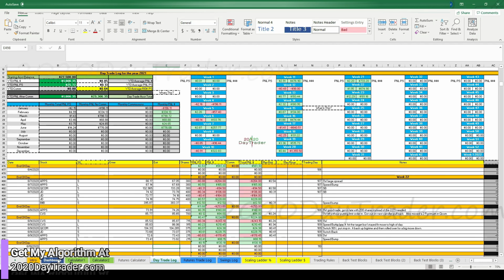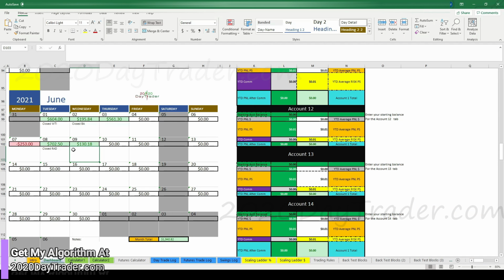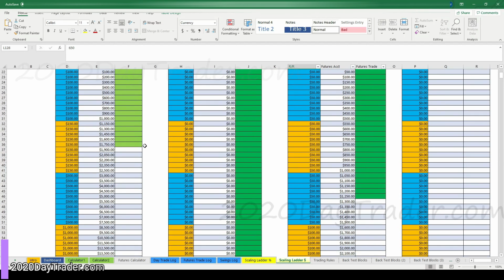So when we come over to the dashboard, now we're $130 more on this week. So this week's turned out to be a pretty good week overall. And we're almost at $2,000 on the month. And then we go over to the scaling ladder. And we're, I think, another bar in the zone now. So we're looking pretty good. 1, 2, 3, 4, 5 more. So we're halfway there, halfway to 500. So that's probably about 8 trades with some losers to get there. So maybe next week we can be moving into the 500 range at the end of the week.